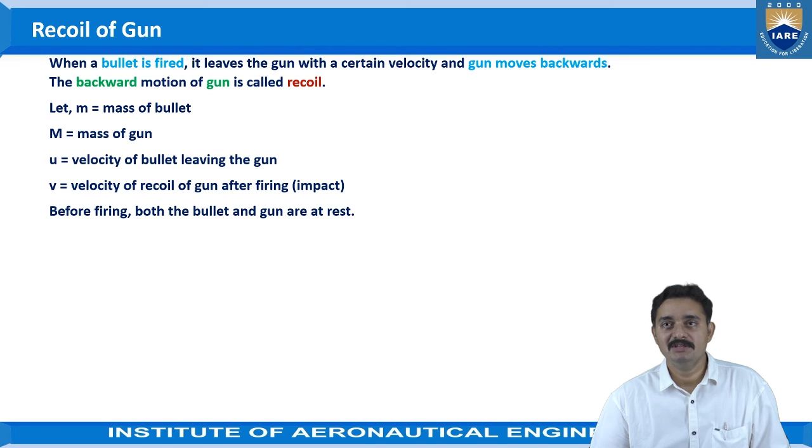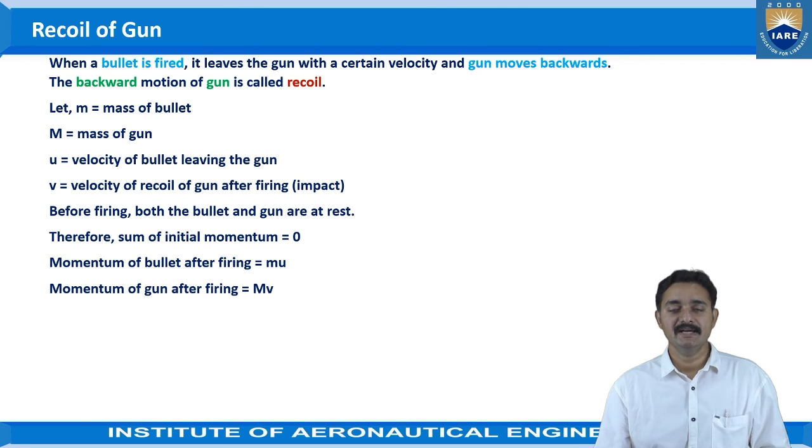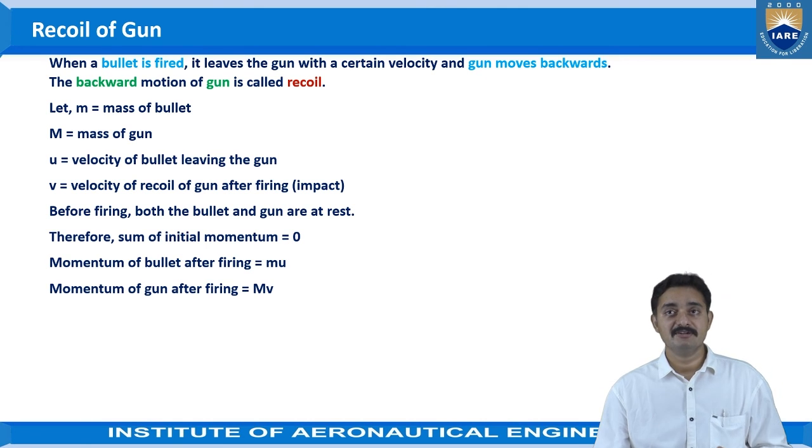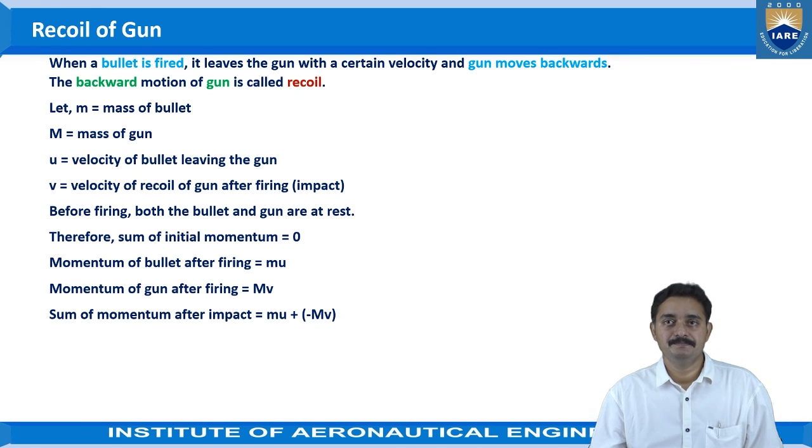Before firing, both the bullet and gun are at rest. Therefore, the sum of initial momentum is equal to 0, and the momentum of the bullet after firing is equal to mu. Hence, the momentum of the gun after firing is equal to M into v.